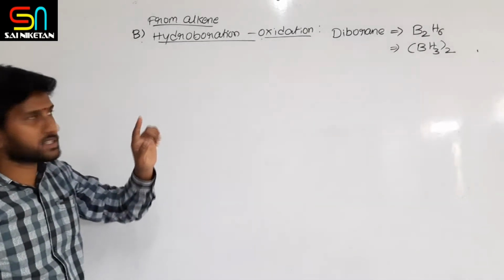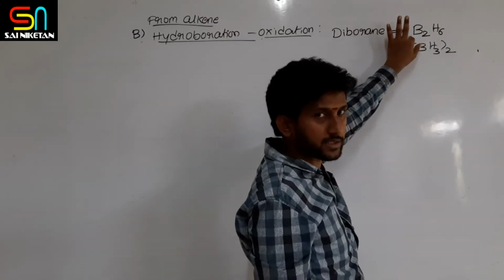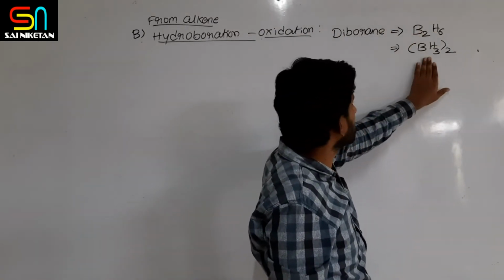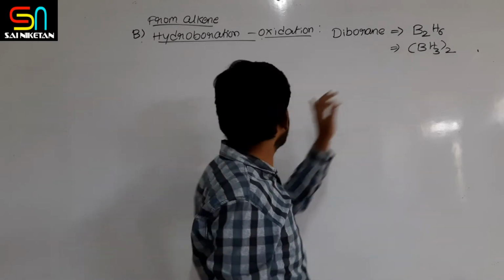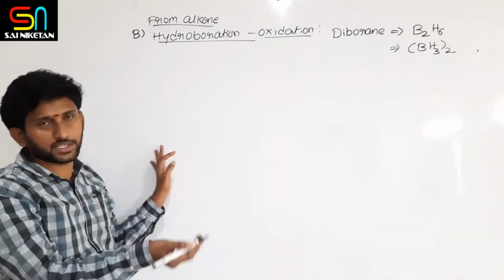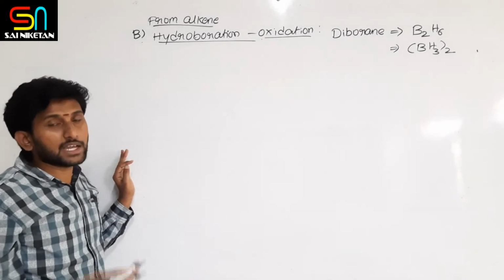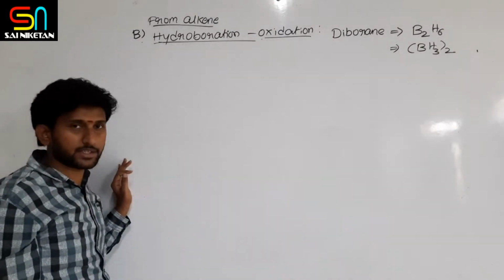One BH3 unit is called borane, and 2 BH3 units are called diborane. So the overall formula you write is B2H6, but one borane is BH3. Now addition of BH3 or B2H6 to unsaturated compounds is called a hydroboration reaction.